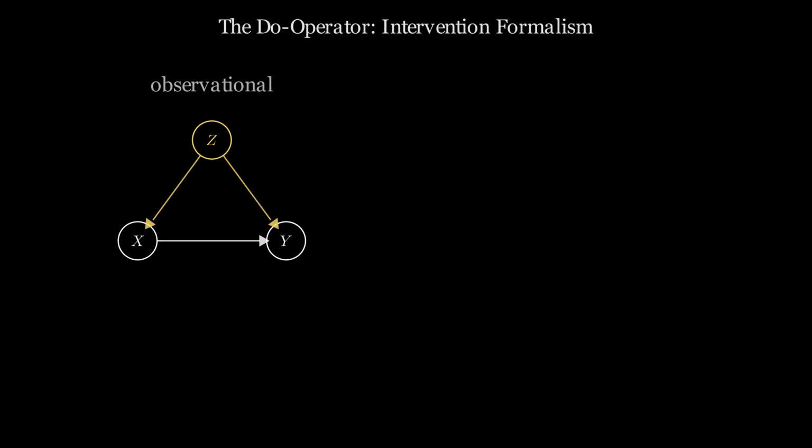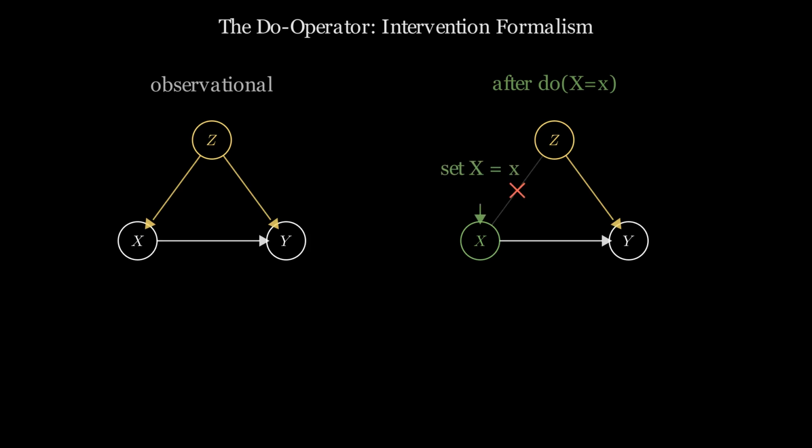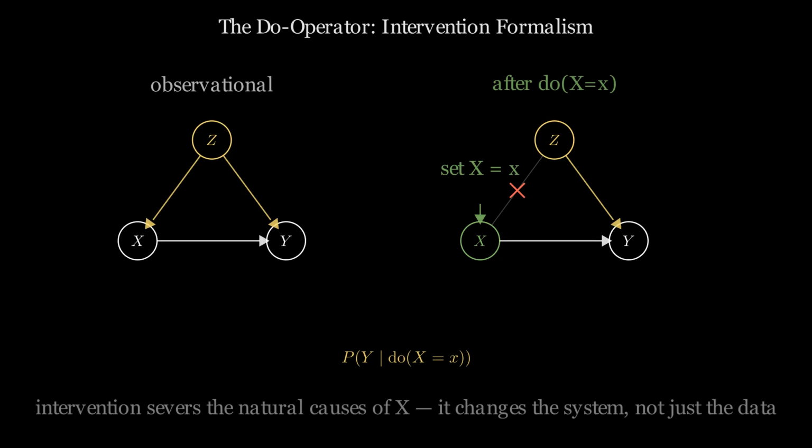The do operator formalizes intervention in a causal system model. The expression p of y given do of x equals x denotes the distribution of y when x is externally set to x by an intervention that removes x from its natural causes. This is structurally distinct from the conditional distribution p of y given x equals x, which is computed without any external manipulation. In a system where x is caused by a common upstream factor that also influences y, the two quantities diverge. Conditioning on x absorbs the confounding effect. Intervening on x removes it. The do operator captures what changes when the system is modified, not merely when it is observed.